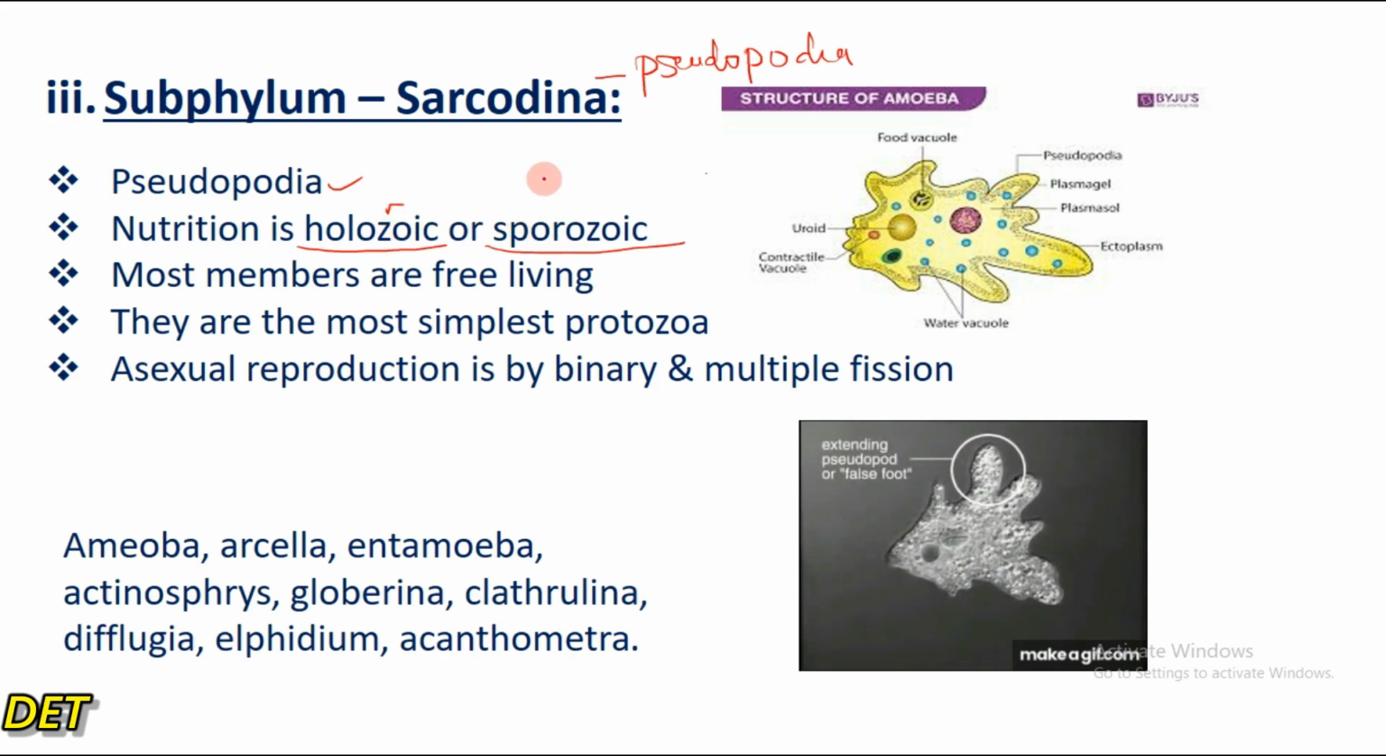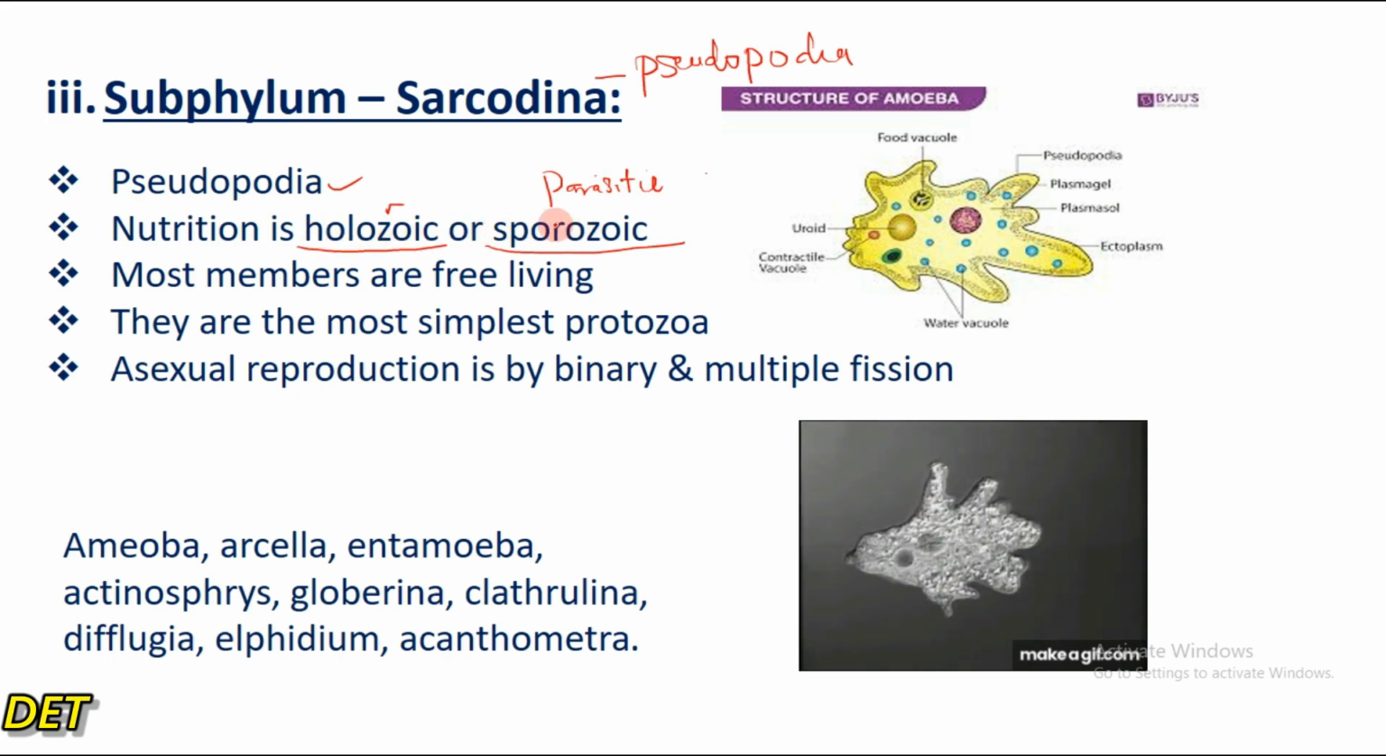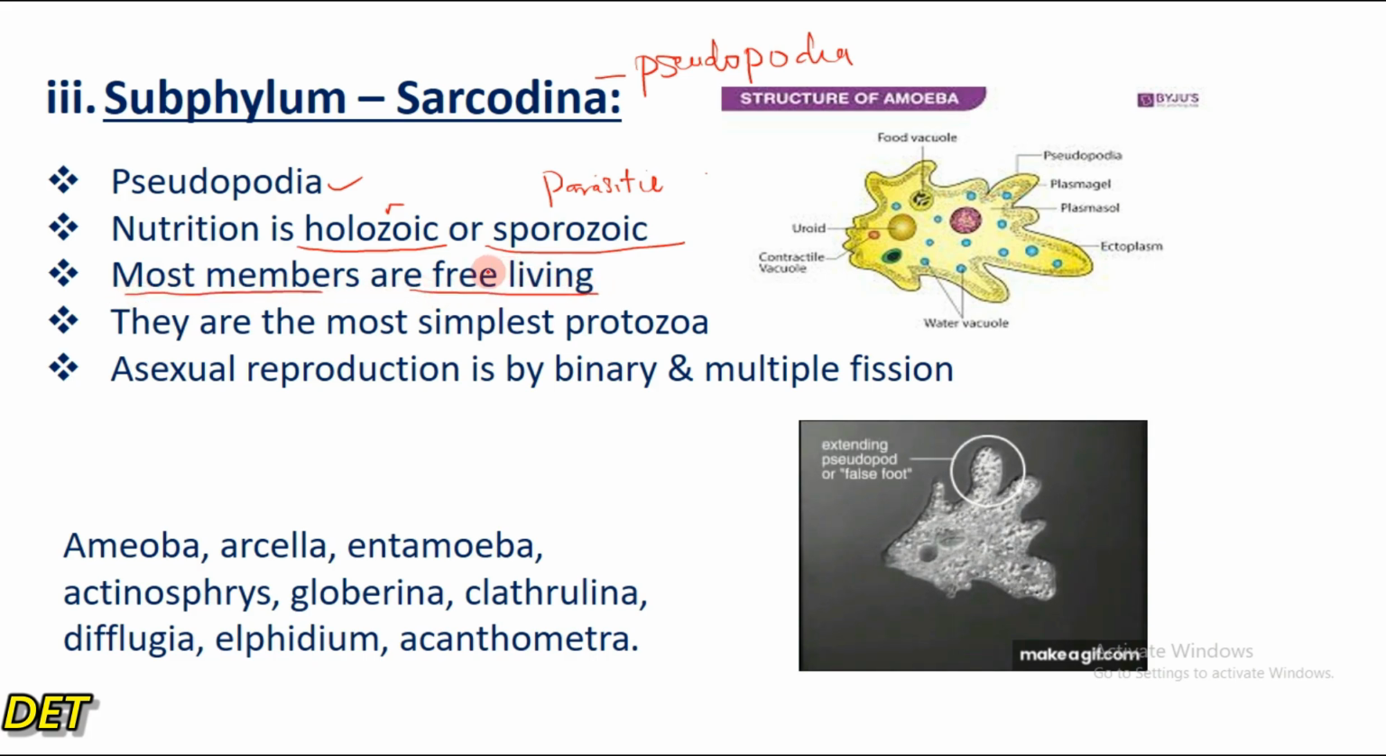Then sporozoic means that they are parasitic, right? So these organisms, their nutrition may be holozoic or sporozoic, depending on the genus or the species. Most members are free living, right? Most of the members are free living. That means most of the members are not parasitic. So the free living ones feed through holozoic nutrition.